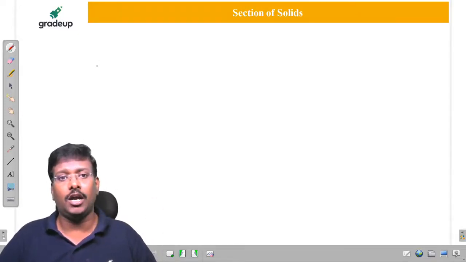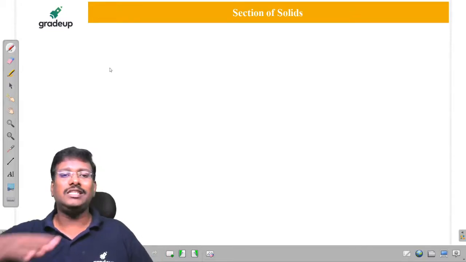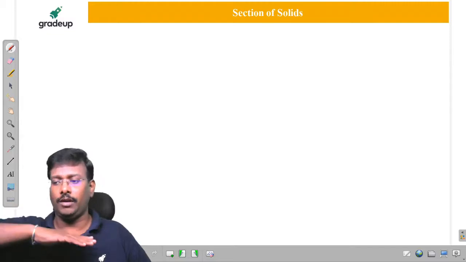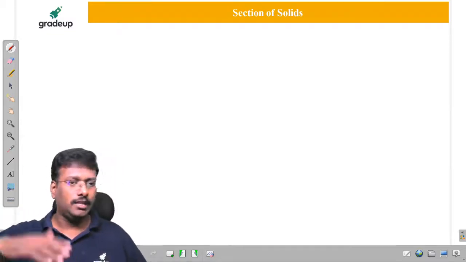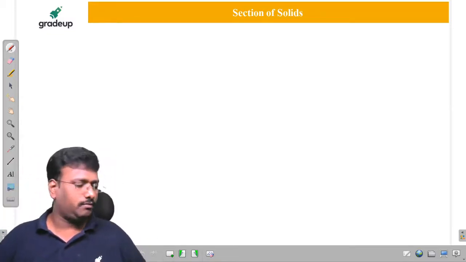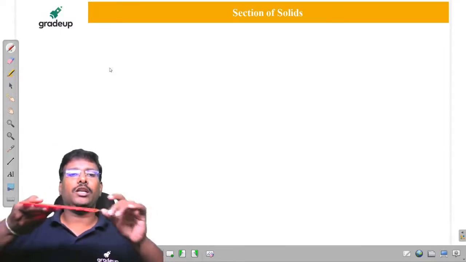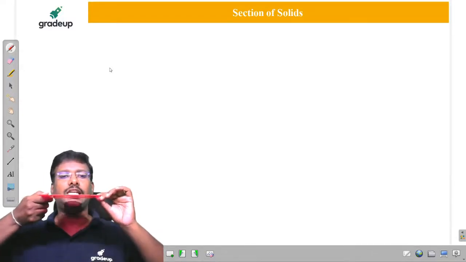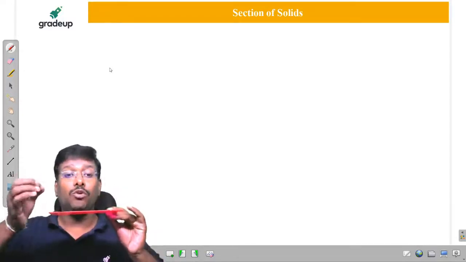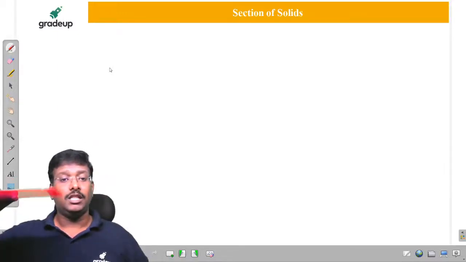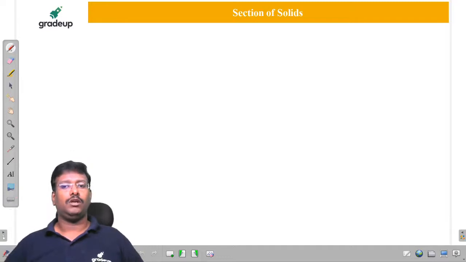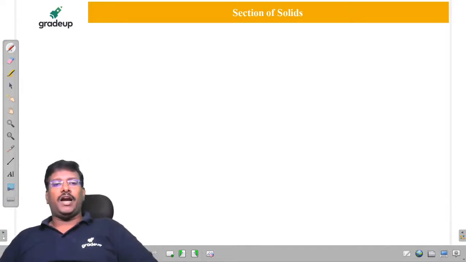My question is going to be, sir, if it is a horizontal cutting plane, let us consider a horizontal cutting plane only, you tell me. Let us consider this is one particular solid. We are going to cut like this as a horizontal cutting plane. Is it clear? So if it is a horizontal cutting plane, in which view do we have to represent the cutting plane?